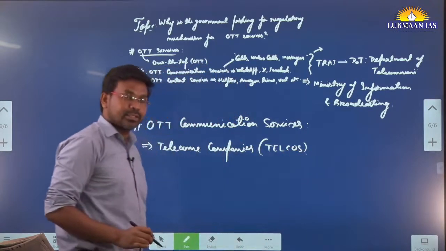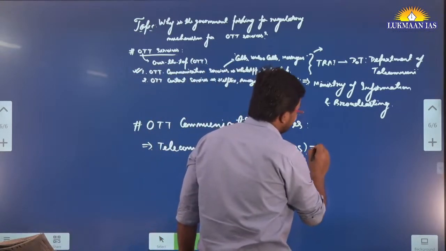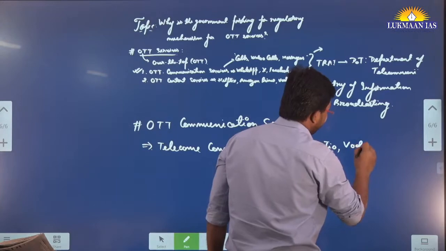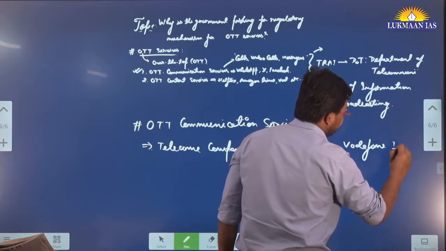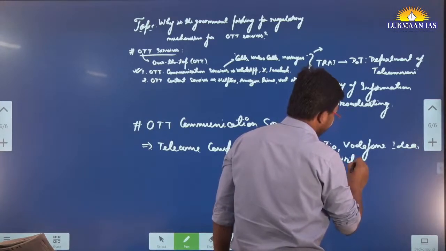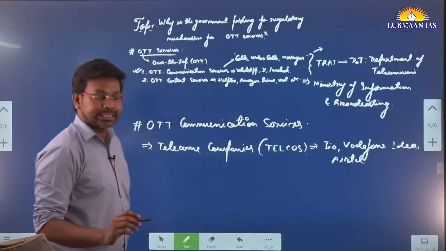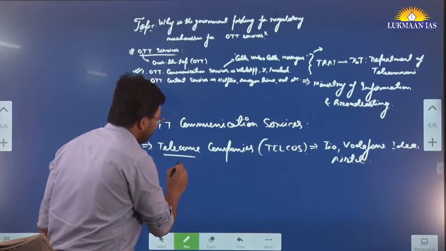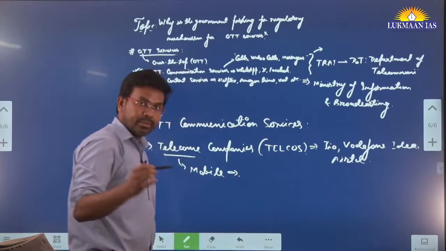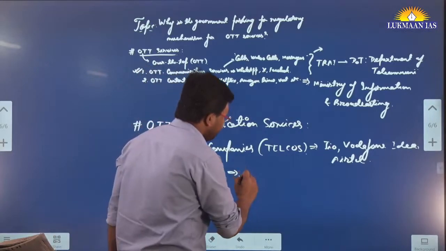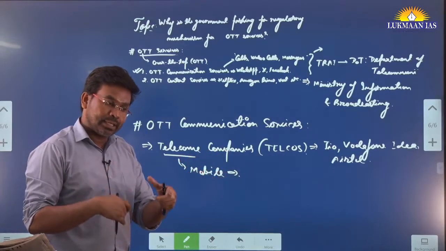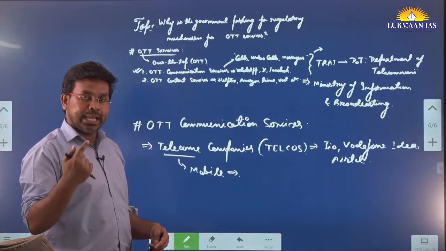Examples would be Jio, Vodafone, Idea, Airtel, etc. We have our mobile phones with a SIM card, and we use prepaid or postpaid services. So we pay these companies for making voice calls, for sending messages, and to access internet.